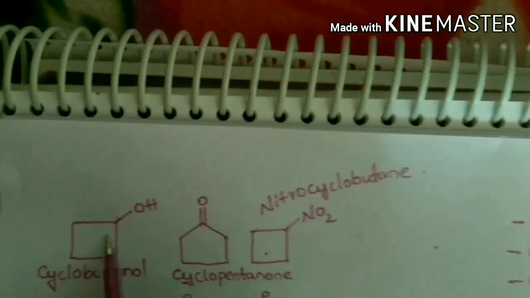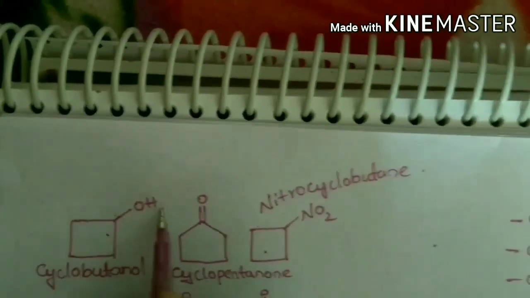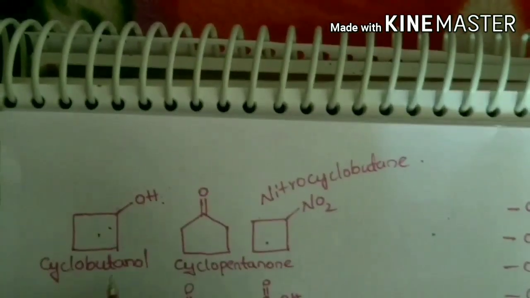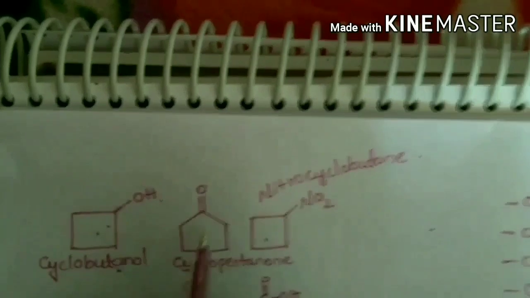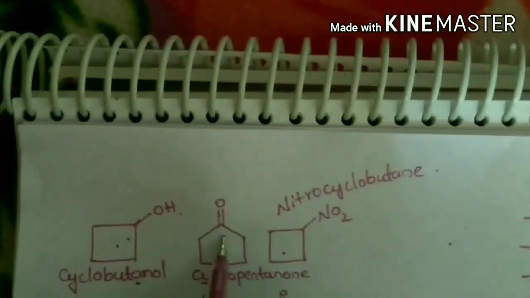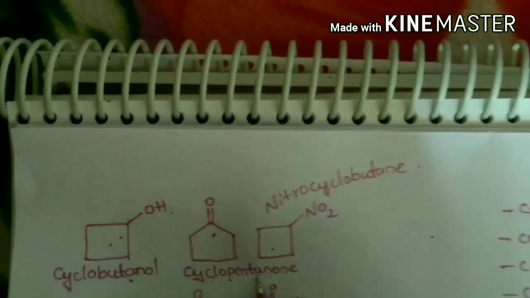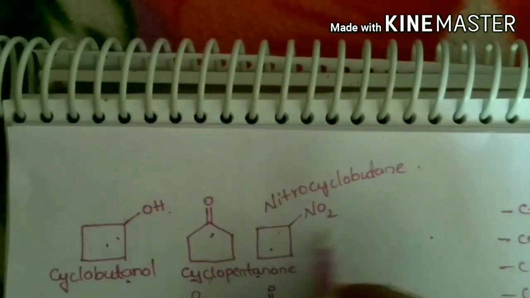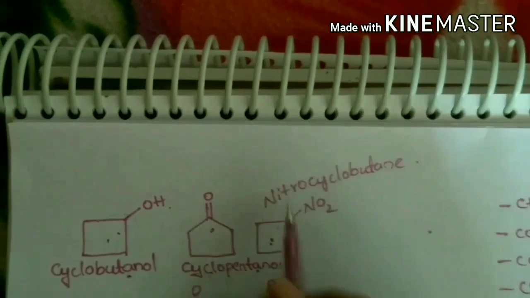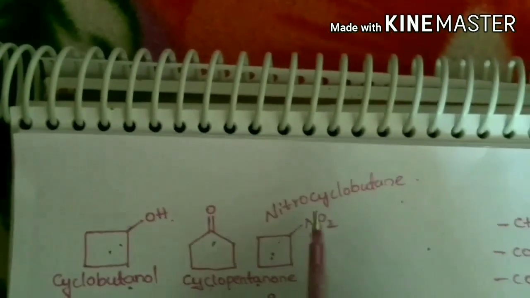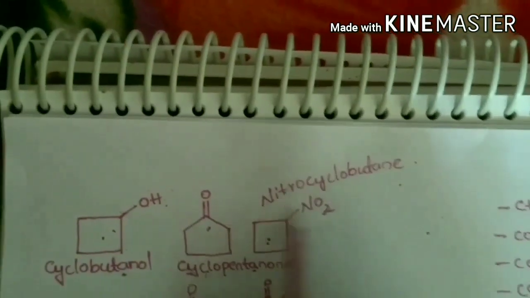This compound has an alcohol functional group with 4 carbons, so it can be named cyclobutanol. This one has a ketone functional group with 5 carbons, so it is named cyclopentanone. This one has a nitro functional group with 4 carbons, named nitrocyclobutane, as the nitro group is always used as a prefix.